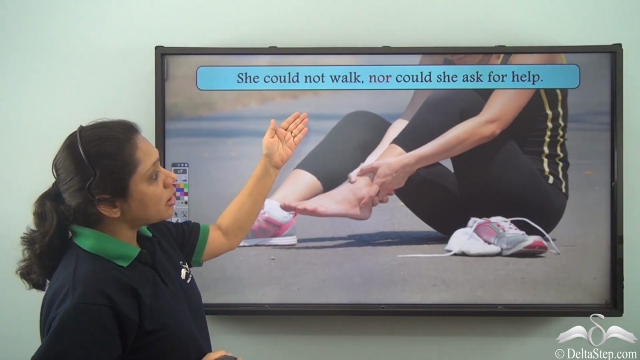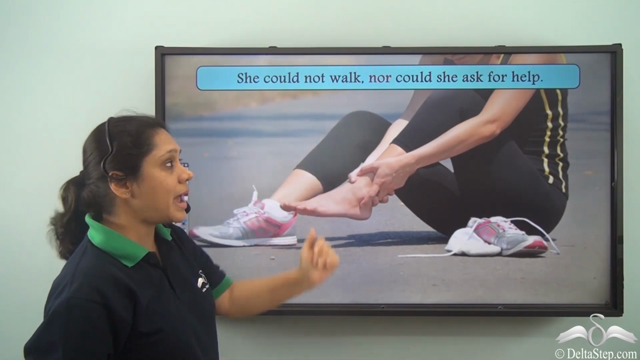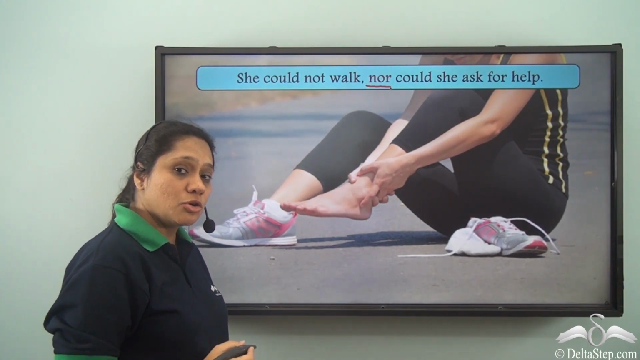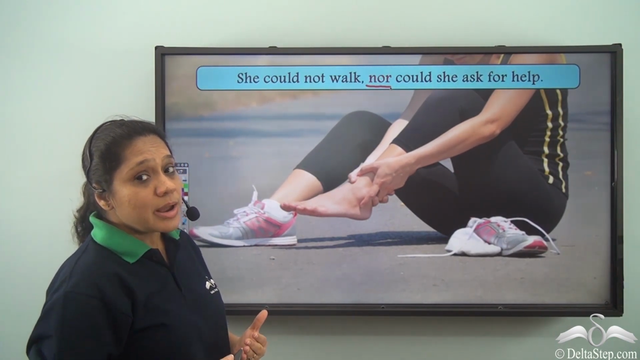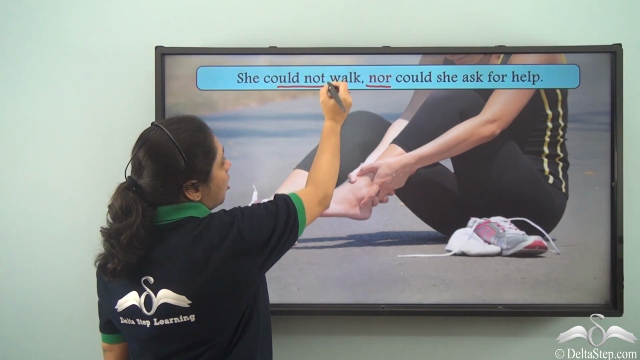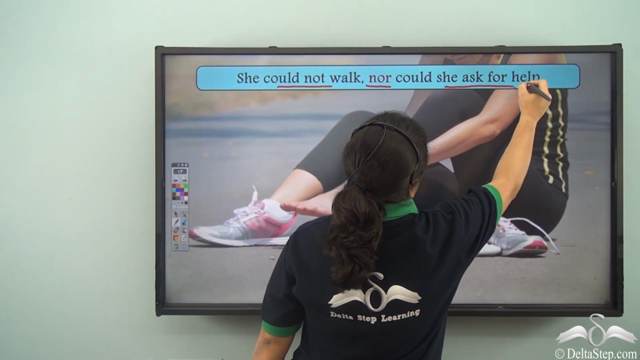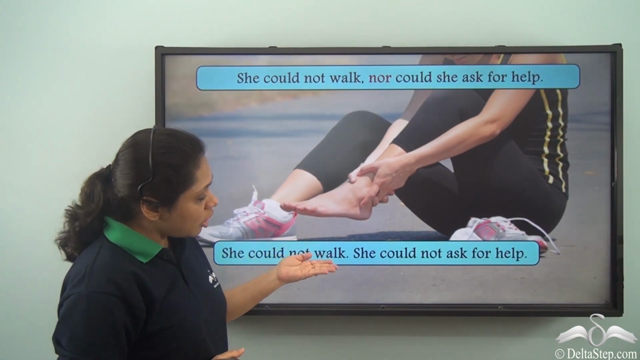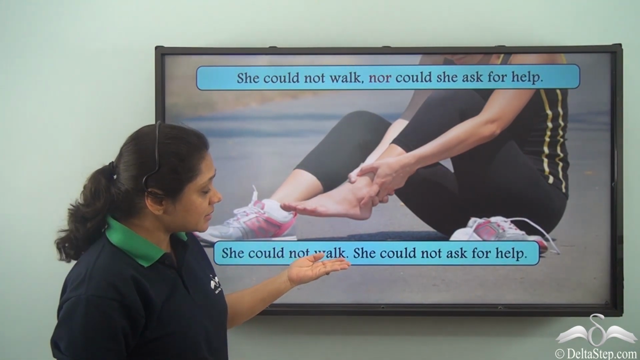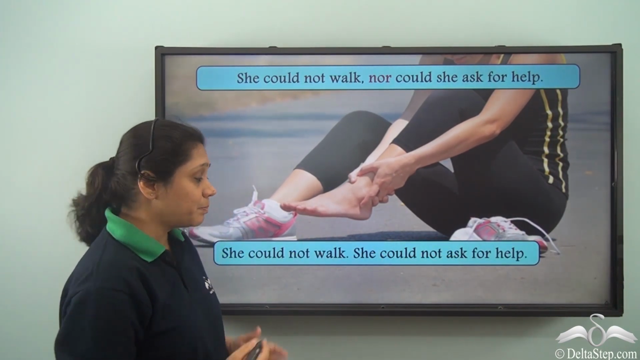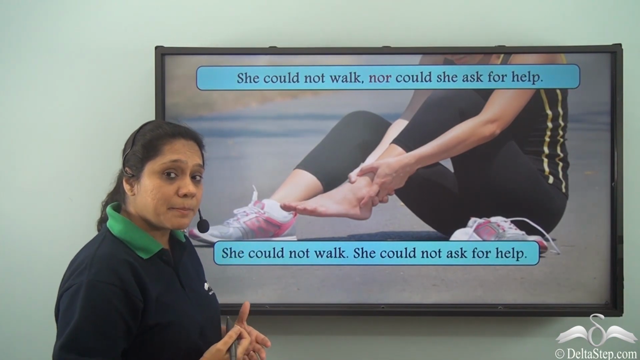She could not walk, nor could she ask for help. Nor is the conjunction that is being used here to join two related but negative ideas. She could not walk, nor could she ask for help. So she could not walk is an independent clause. She could not ask for help is another independent clause. Both these clauses are very important in this sentence.